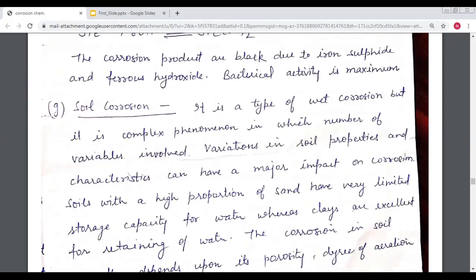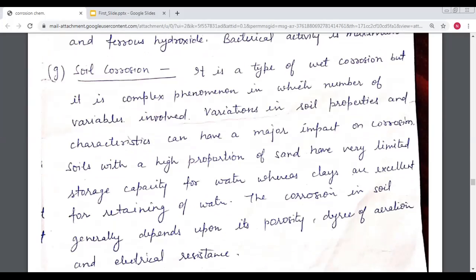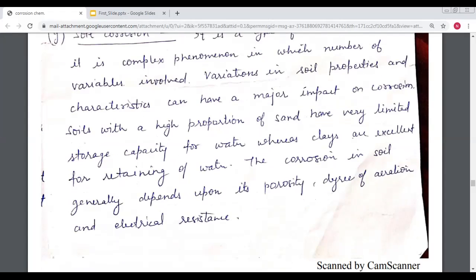The next type of corrosion is soil corrosion. Soil corrosion is another type of wet corrosion, but it is a complex phenomenon in which a number of variables are involved. This type of soil corrosion generally depends upon the texture of the soil, or we can say its porosity, its degree of variation, and the electrical resistance are also reasons for soil corrosion.